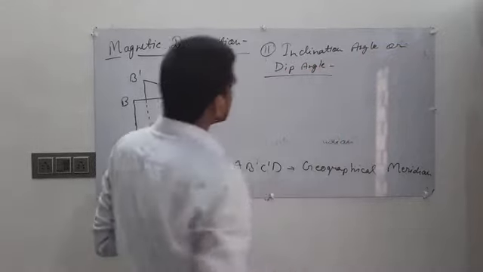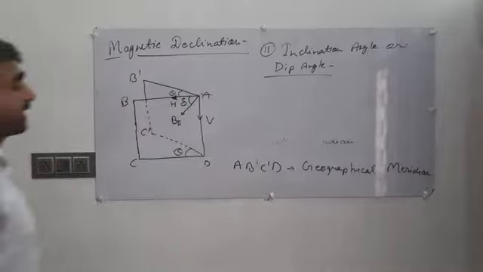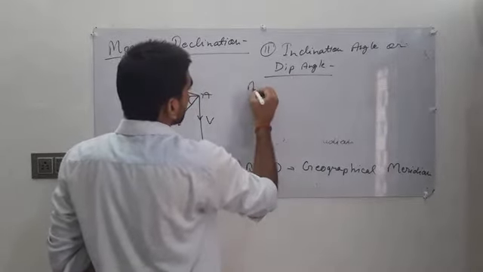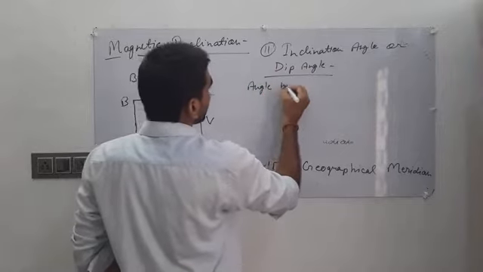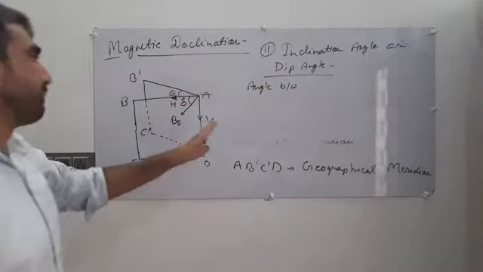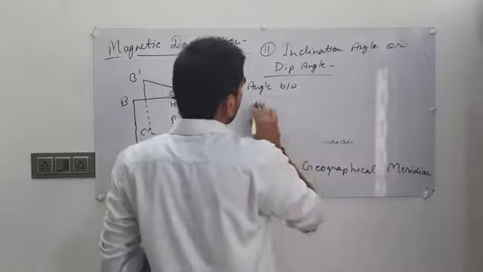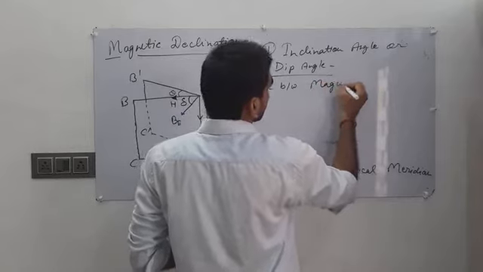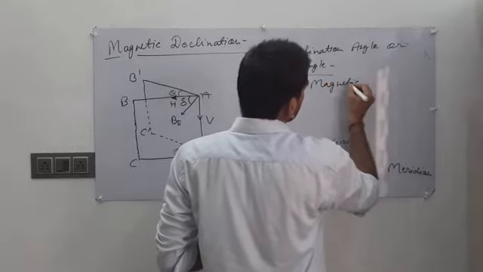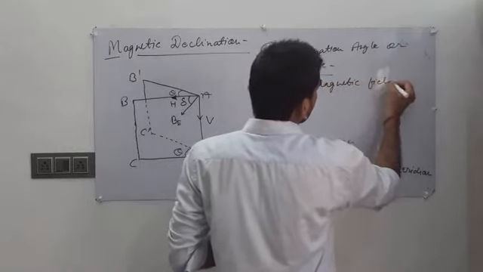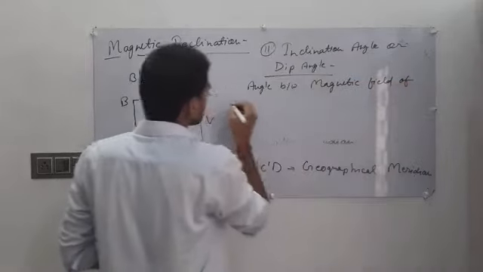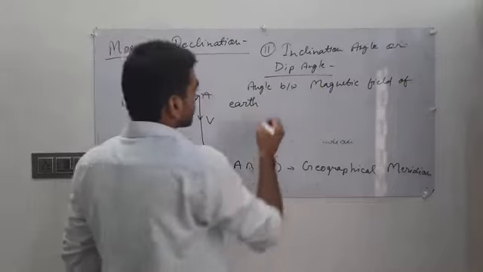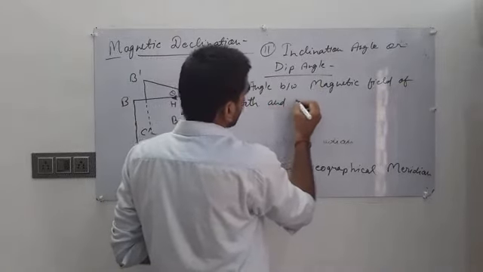This is the angle between the net magnetic field of Earth and the horizontal component of BE, the magnetic field of Earth.